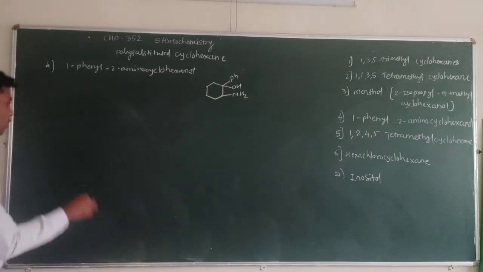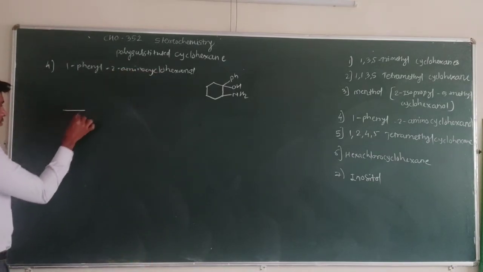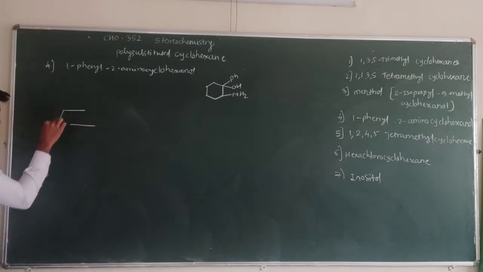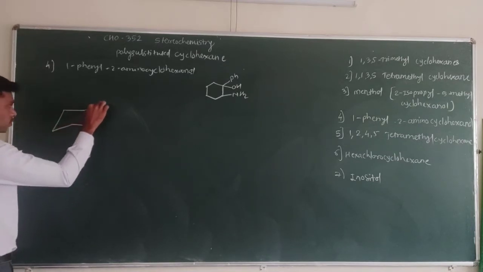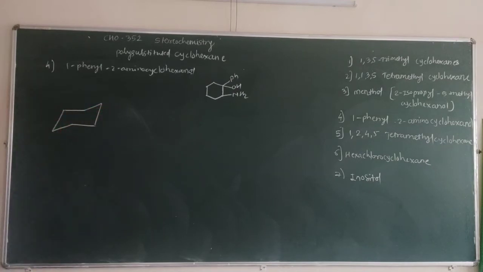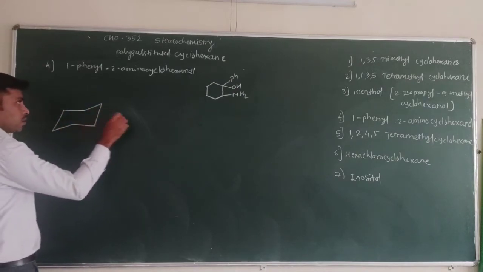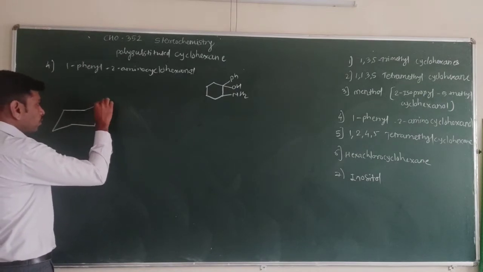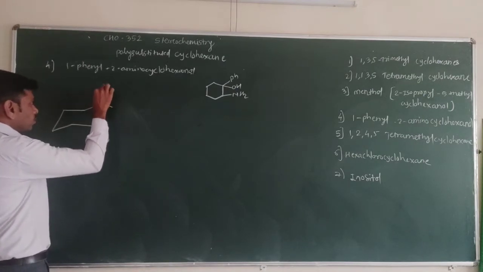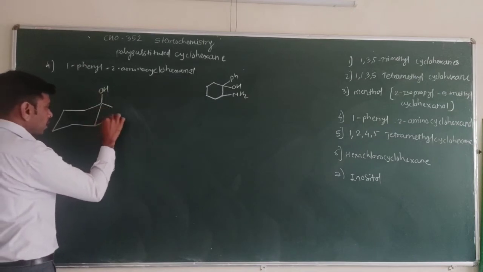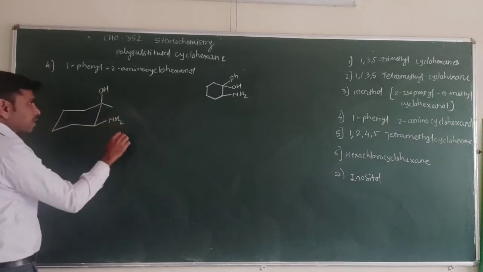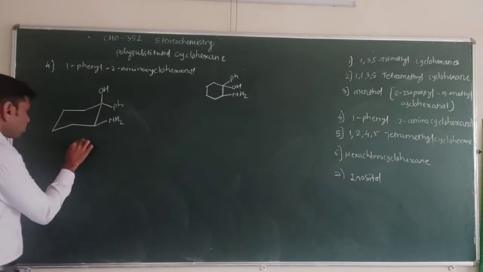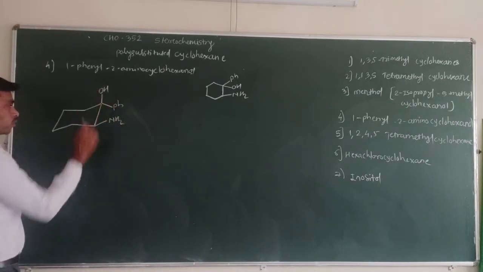Let's see the chair conformation of this structure. Here is the cis form, in which the OH group is upside and the NH2 group is also upside, and the phenyl group is at the downside. So this is the cis form here. Here NH2 and OH group are cis.